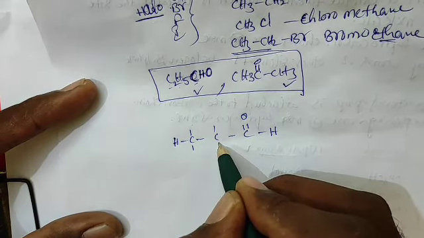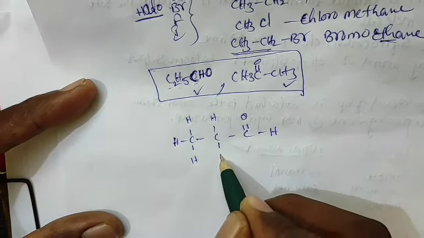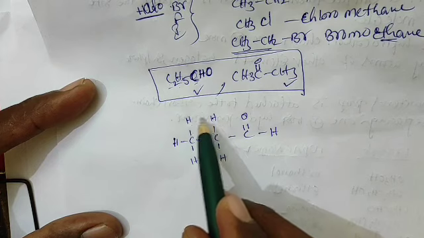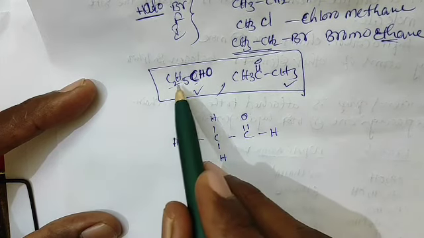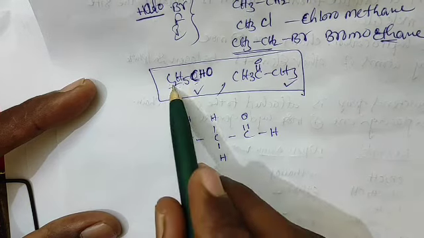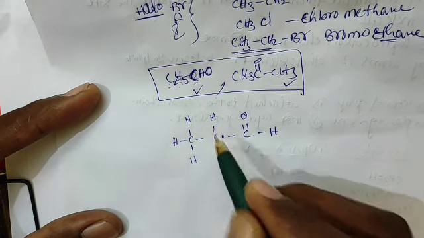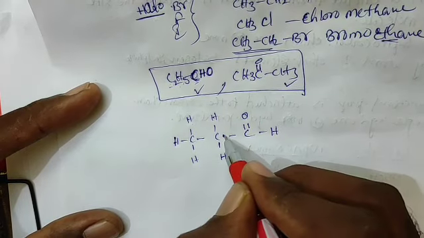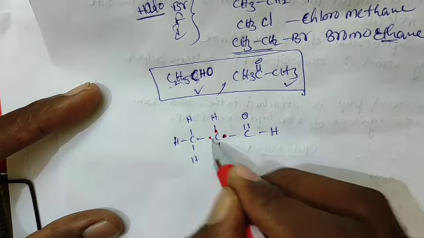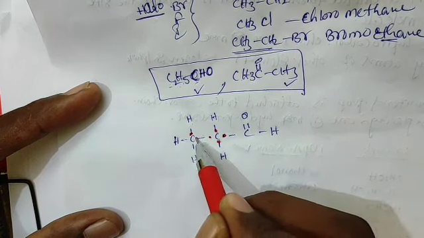Then the hydrogens: 3 plus 3, 6 hydrogens, 1 oxygen, 3 carbons. In the dot structure, valence electrons we have to represent like this.